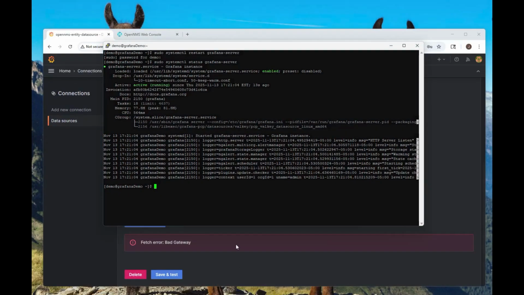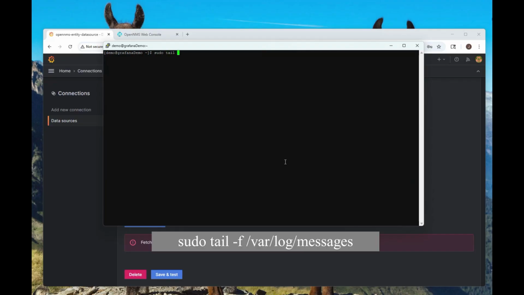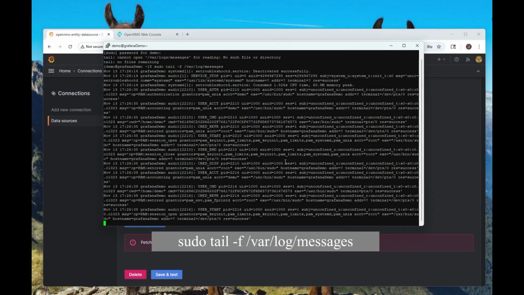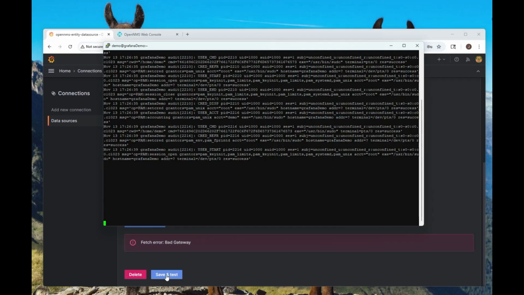Let's see, Grafana. Let's do a sudo tail -f /var/log. Could be log, one of the two. Messages. And it's log. Alright, so this is our messages log. This will show activity taking place on the system. So we have a fetch error, bad gateway. So what we're going to do is watch this log and see if we can identify what's causing the error. Save and test.